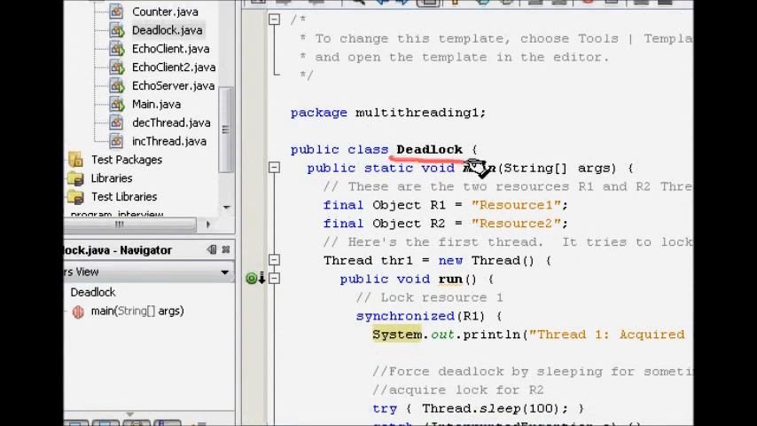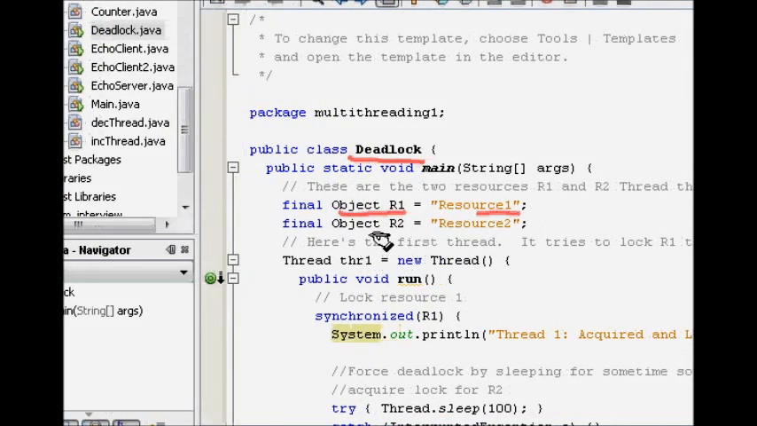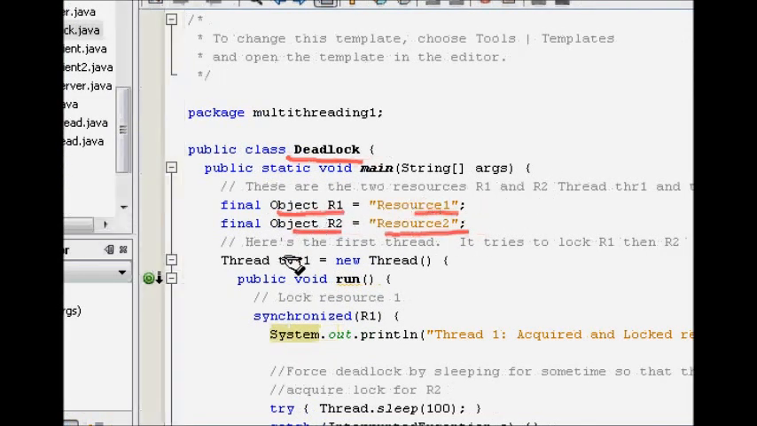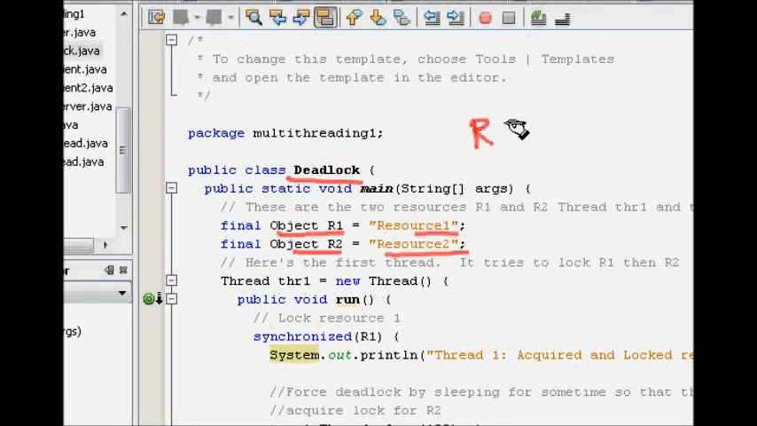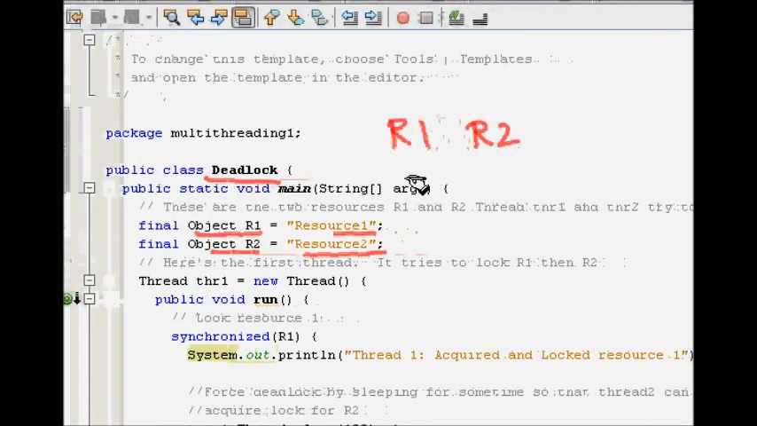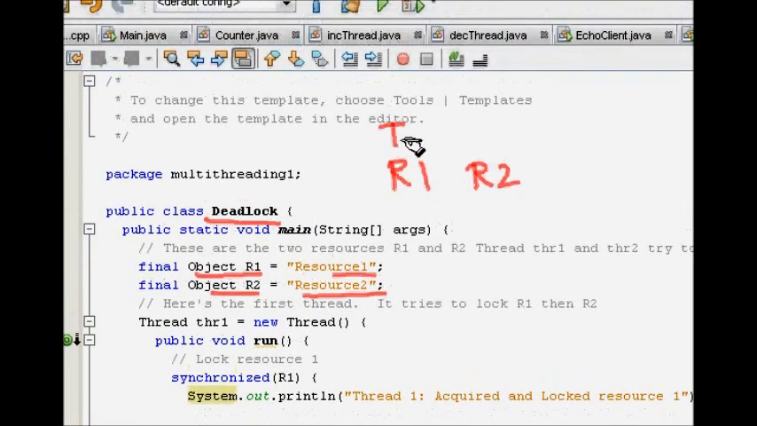So we have a class called deadlock. We have two resources. Okay, so we have two objects, object R1 which is resource 1 here, and object R2 which is resource 2. So what happens is we have two threads. We have two resources R1 and R2, and we have two threads T1 and T2. T1 acquires R1, T2 acquires R2.